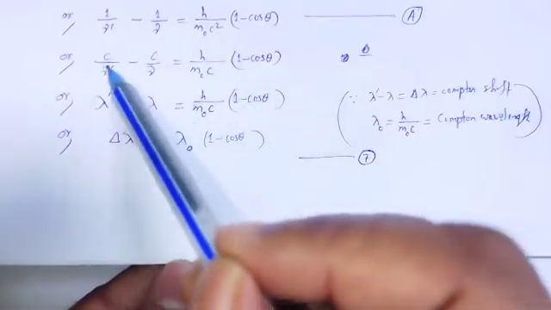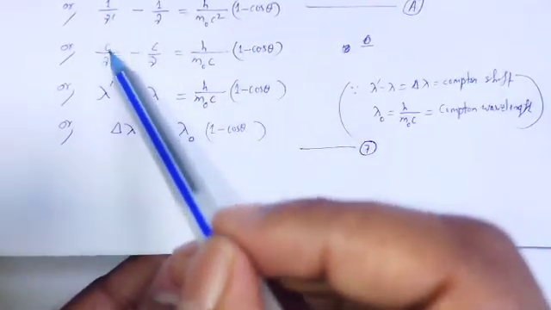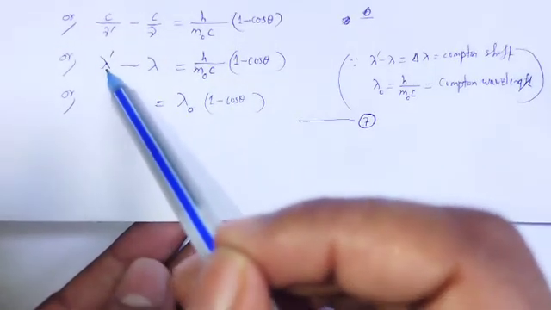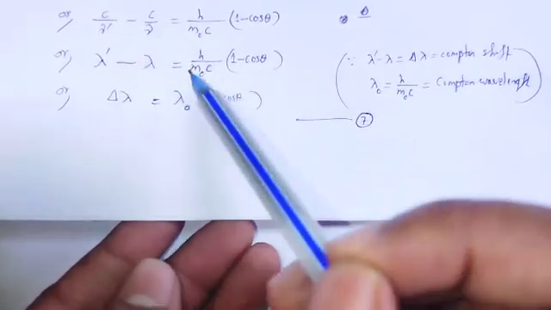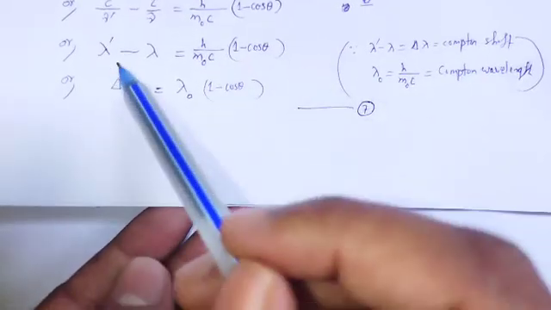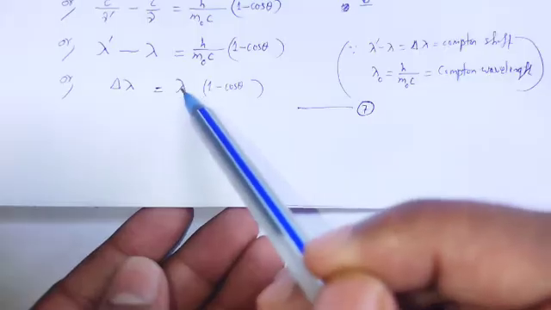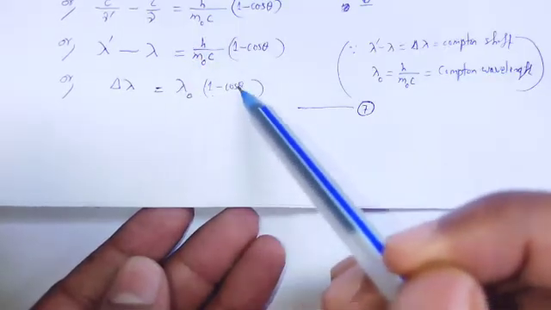Therefore we multiply c on both sides. C by nu dash is lambda dash, c by nu is lambda. Then lambda dash minus lambda is equal to delta lambda is equal to lambda naught times 1 minus cos theta.